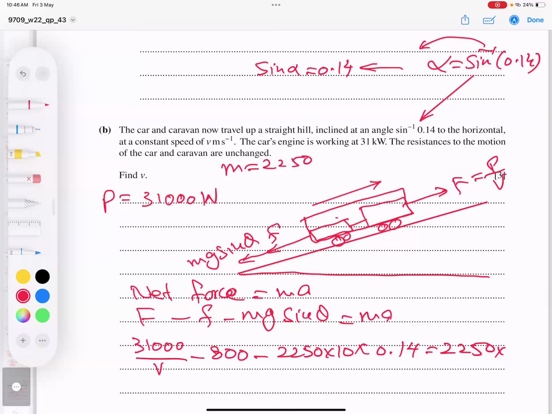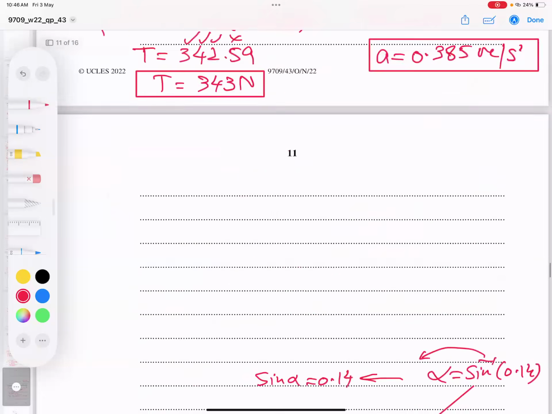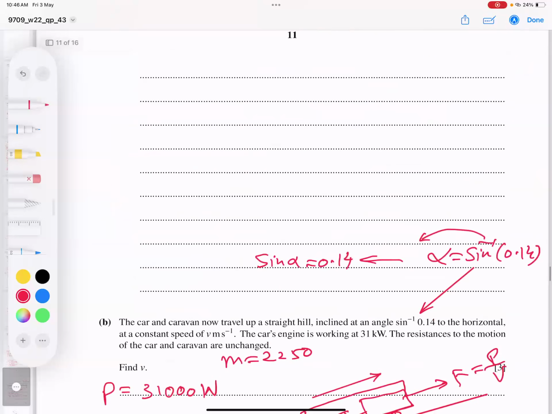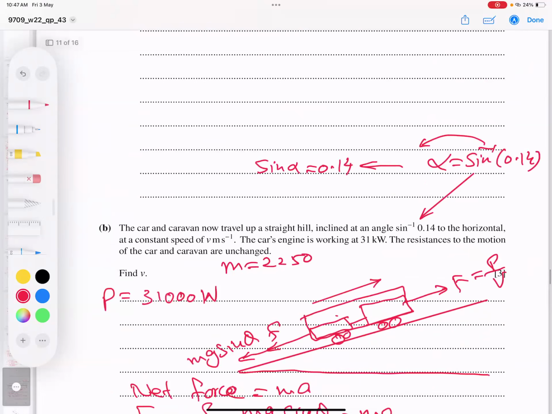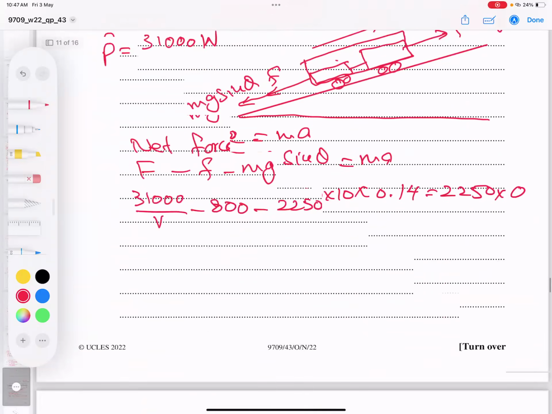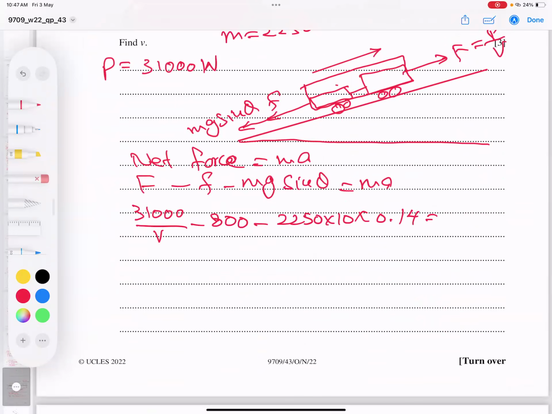Part B is saying it is unchanged. Let me read the question again. It says traveling up at constant speed. Yes, because I thought this is constant speed, and acceleration is confirmed 0. Okay, then no need to write this even.